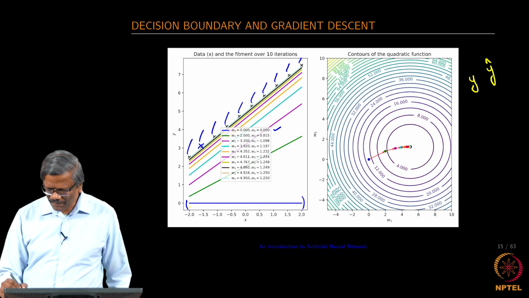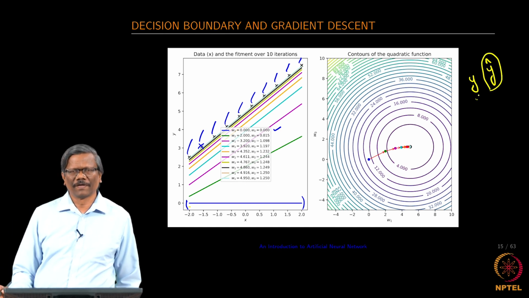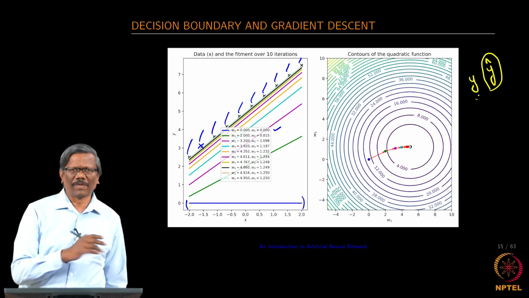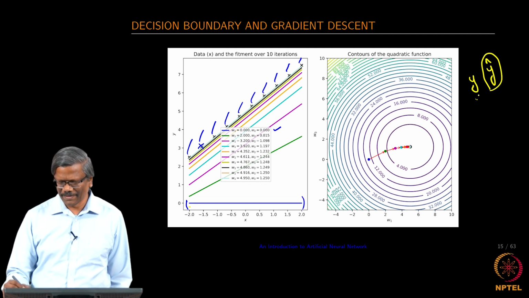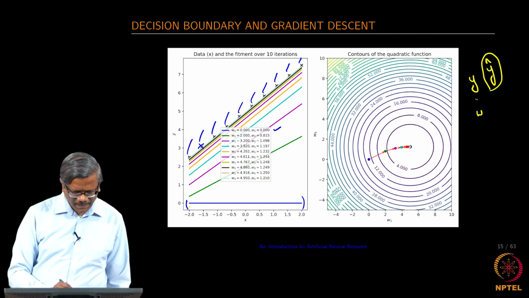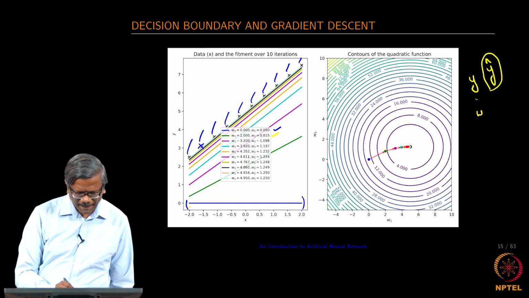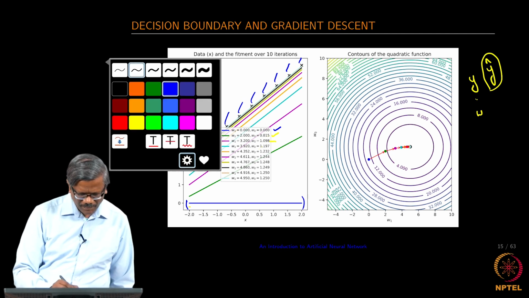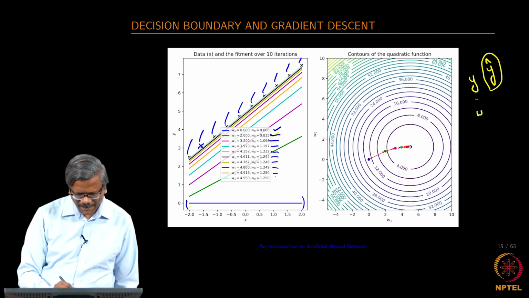When you start, y hat is not going to be equal to the y that you are expecting. So, there is going to be some error, and we propagate the error back to the model and ask the model to learn that parameter, right. So, that is where W 1 keeps changing. You can see the variation here for each of those. See how it varies for every iteration.